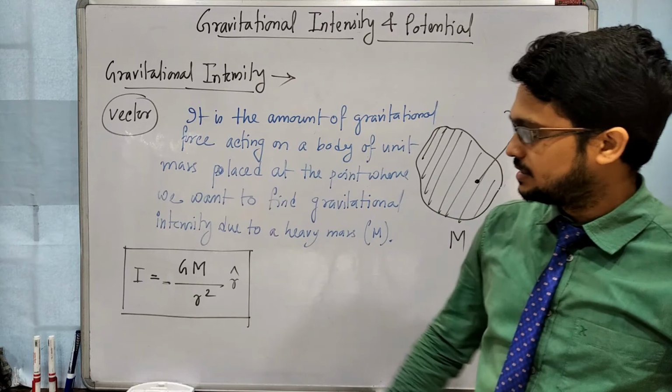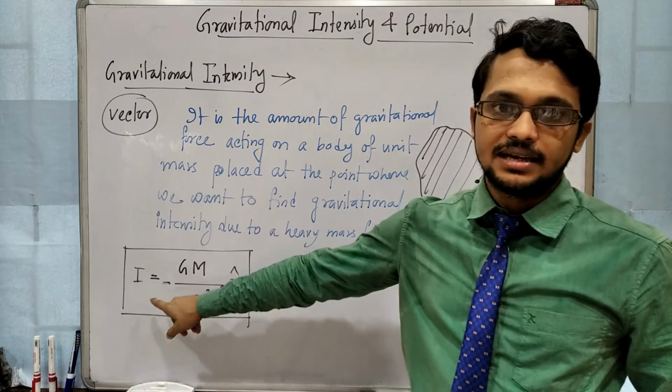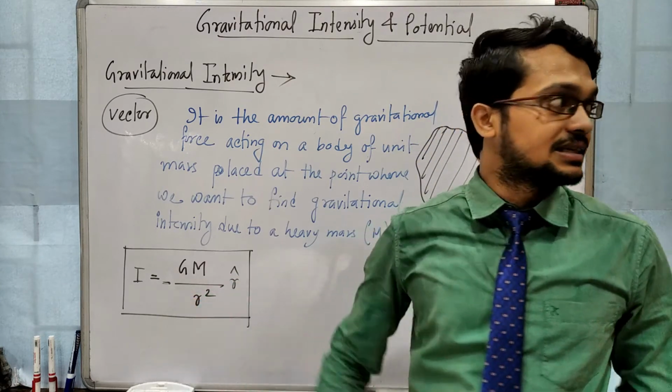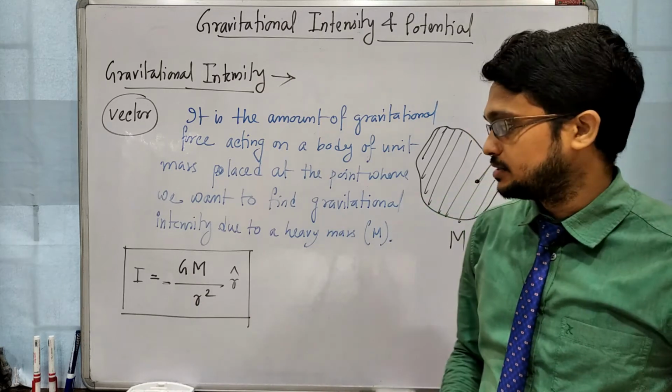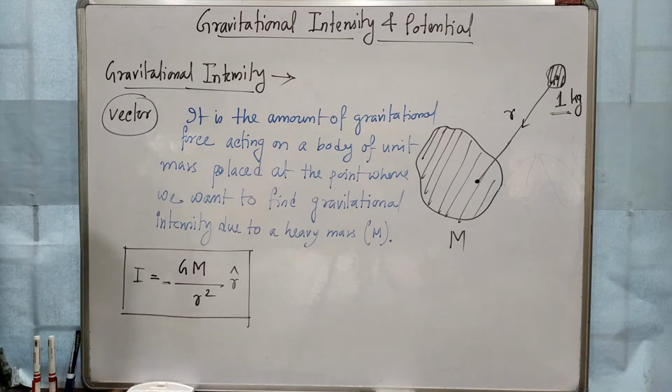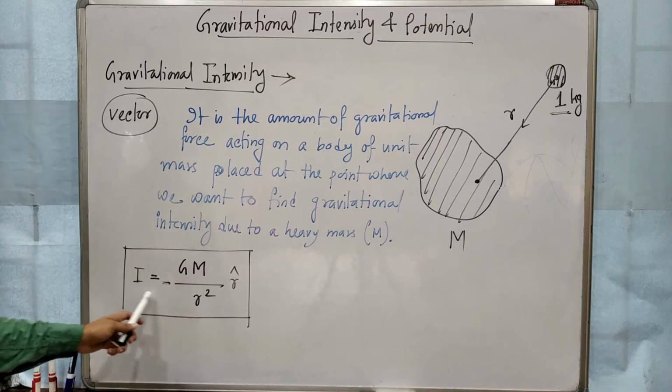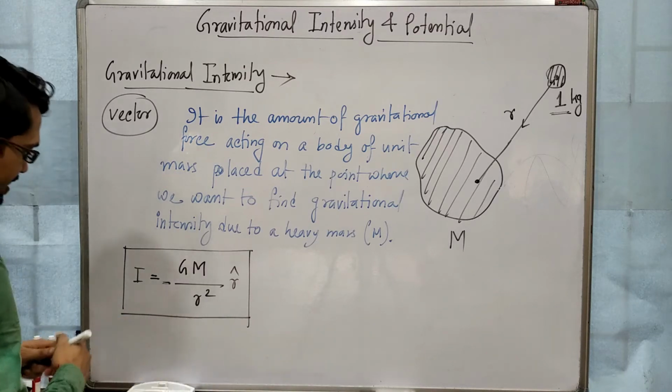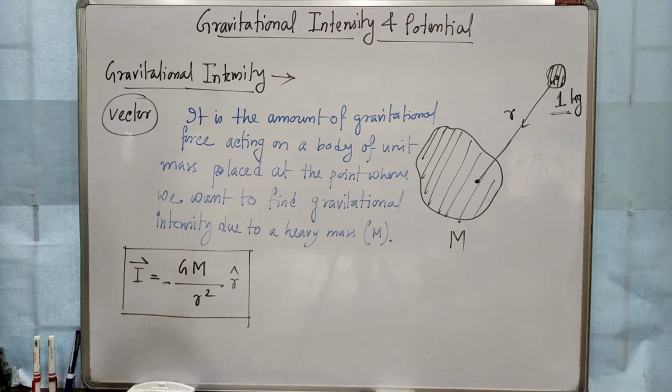Okay, there we will see again that positive negative sign. When it is coming negative sign, that means attractive force, and when it is coming positive sign, that means repulsive force. So keep this concept in your mind. So this is the magnitude of intensity. Give vector sign here. Okay, so come to its unit.